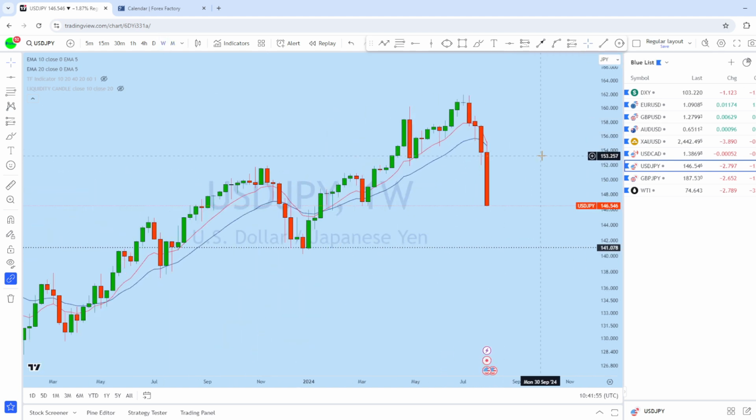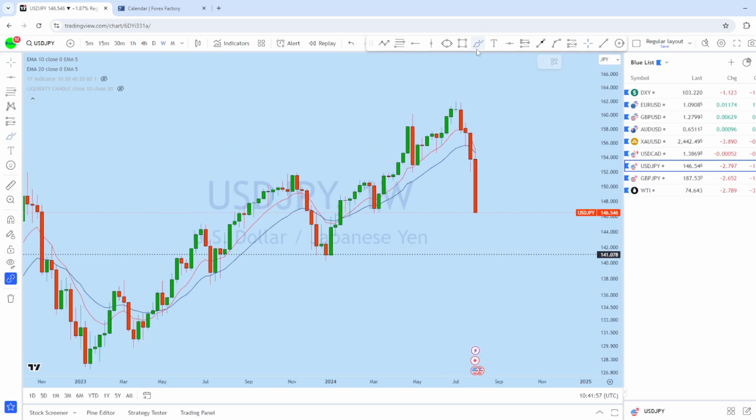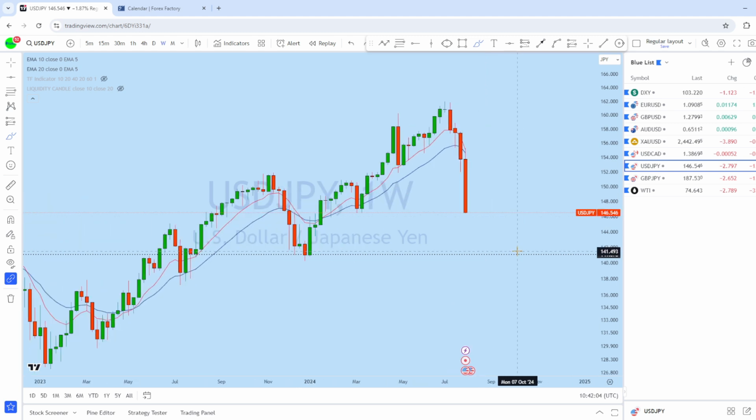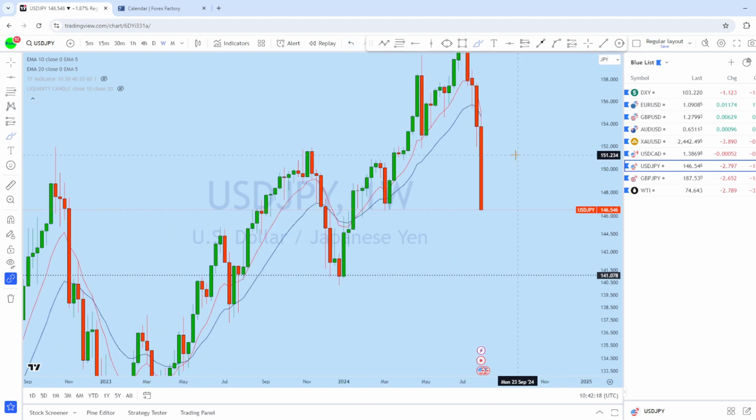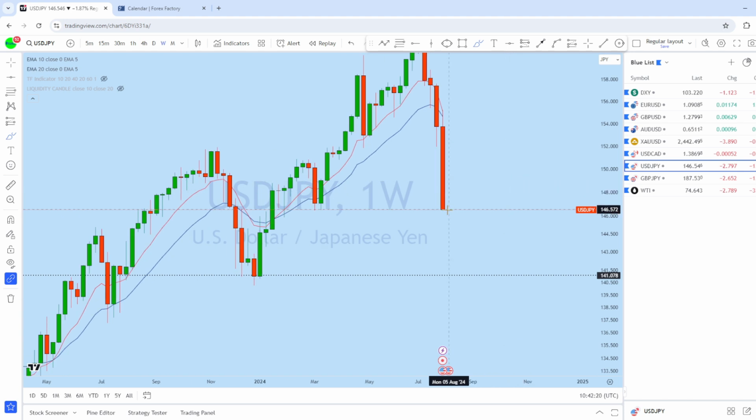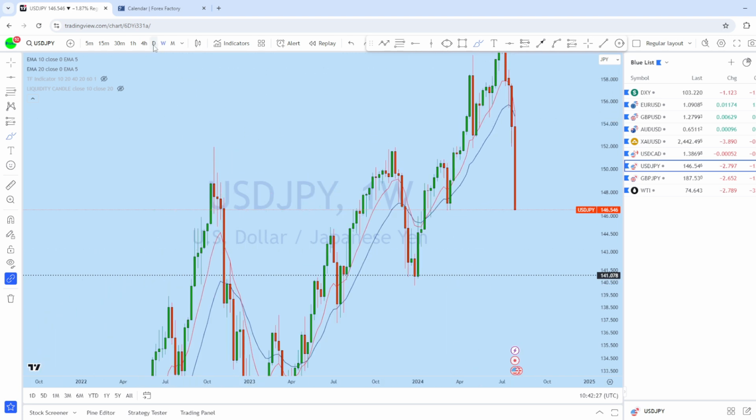Now dropping down to the weekly chart on dollar yen, we can see that from the weekly, this is the weekly bearish price action here on dollar yen, and expecting dollar yen to remain bearish. Like the GJ, we see that every week the market is forming bearish price action. Last week we saw a massive drop on dollar yen. As we are expecting DXY still to remain bearish, I think that we might see an initial pullback, and then we may see the continuation towards the downside.